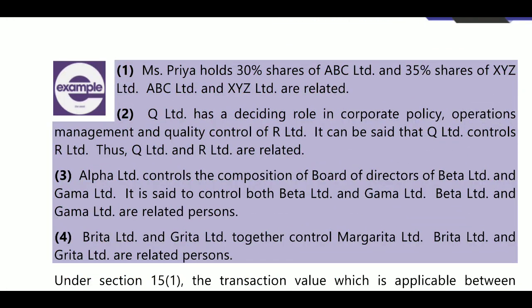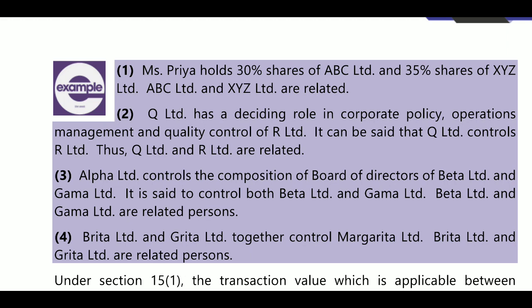Mrs. Priya holds 30% share of ABC Limited, and 35% of XYZ Limited. So 30% in ABC company, 35% in XYZ Limited. ABC Limited and XYZ Limited both are related persons because the same person is holding shares in associated enterprises. So they are both treated as related persons.